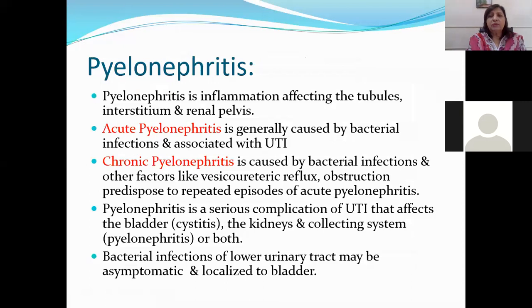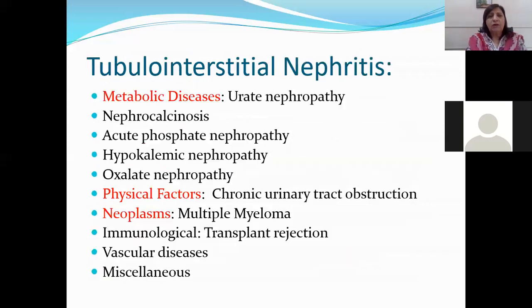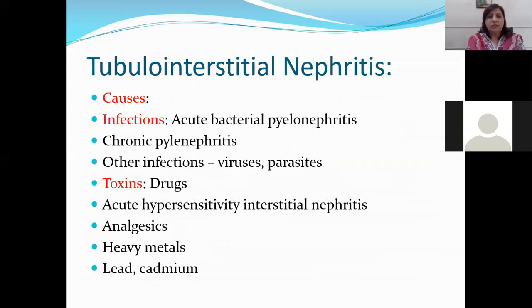Pyelonephritis is the inflammation affecting the tubules, interstitium, and renal pelvis. So in pyelonephritis, it is the inflammation because of certain bacteria, as I've told you in the list, or it can be because of viruses. There is going to be inflammation of the tubules, interstitium, and renal pelvis, or they can be damaged because of certain other causes like drugs or heavy metals, as I've given you the list earlier.